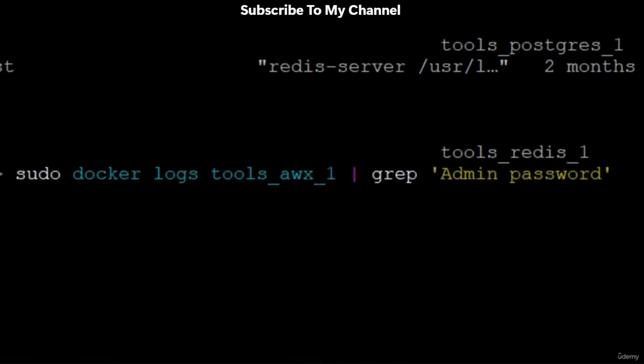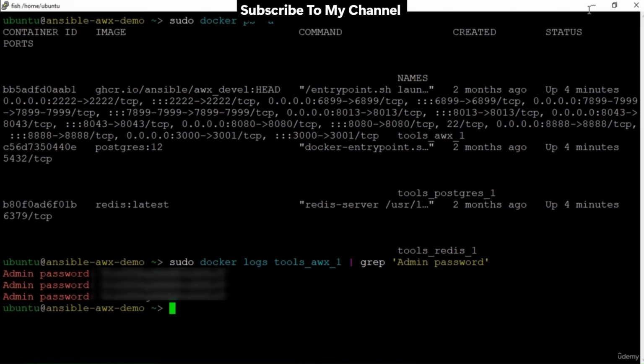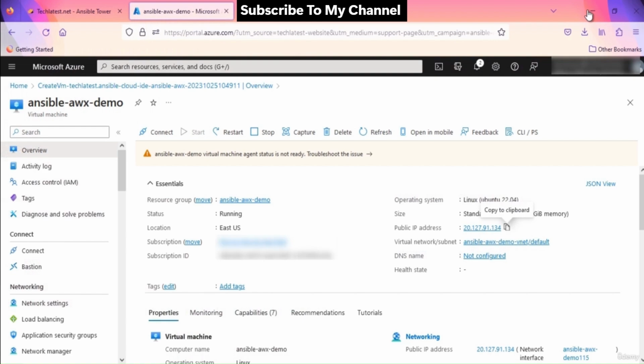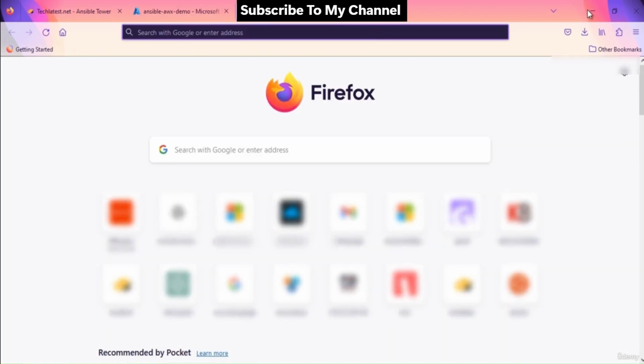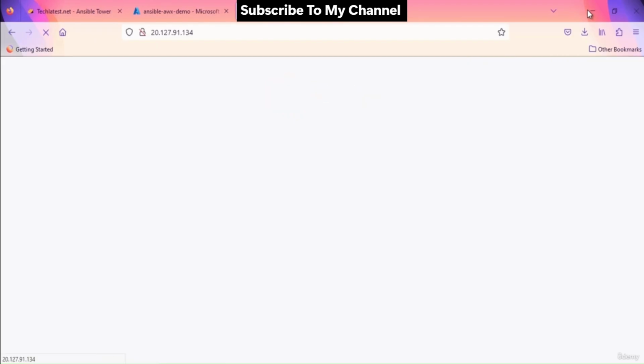To access the AWX GUI, copy the public IP address of the VM from the VM's details page, open a new browser window and paste the public IP. Hit enter. It will show you the AWX login screen. Log in with the admin user.